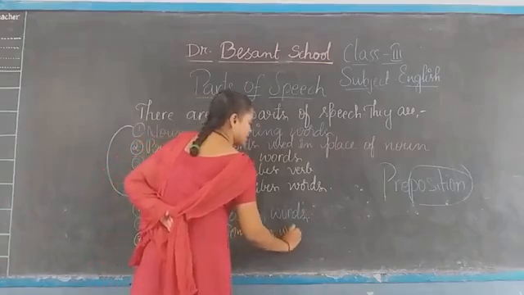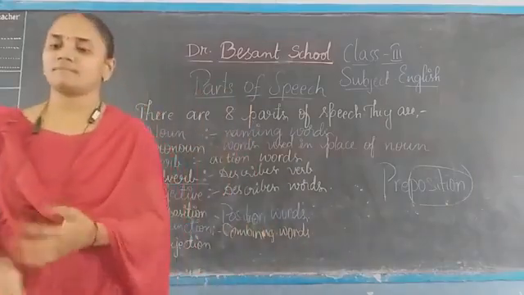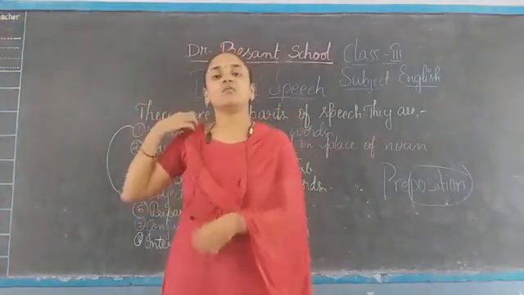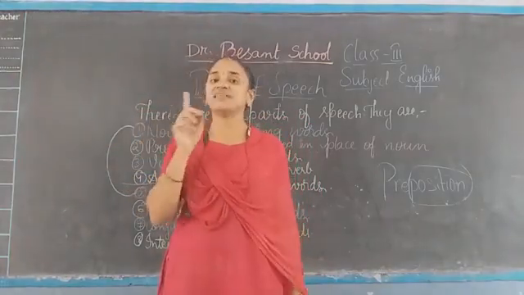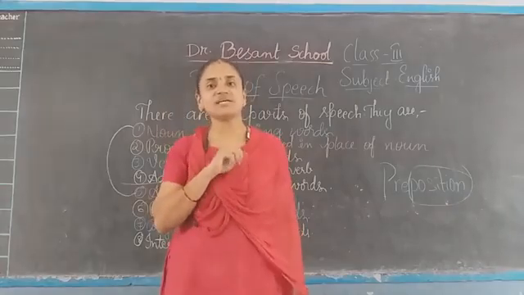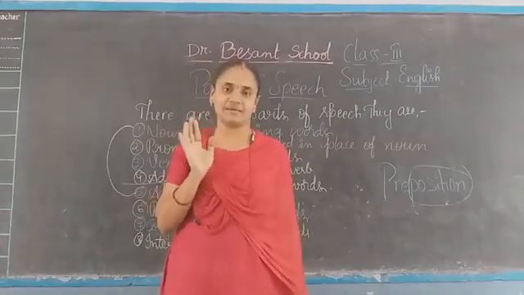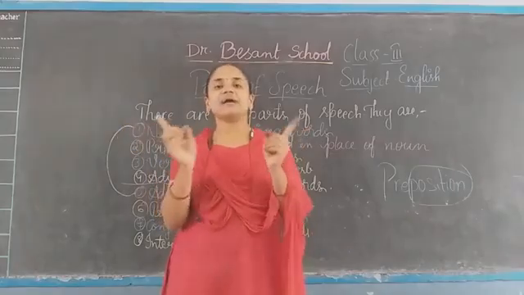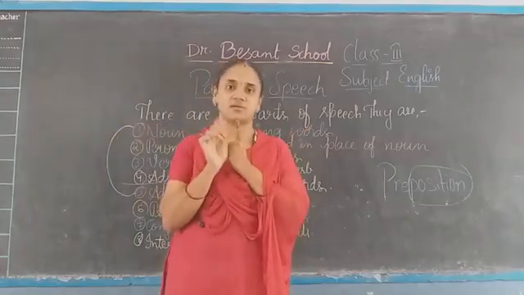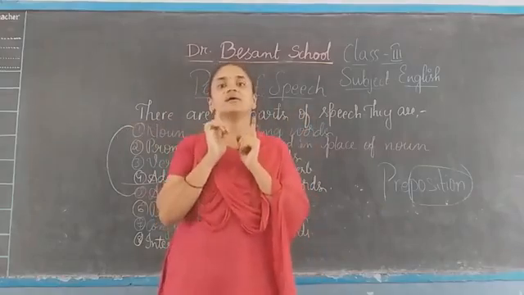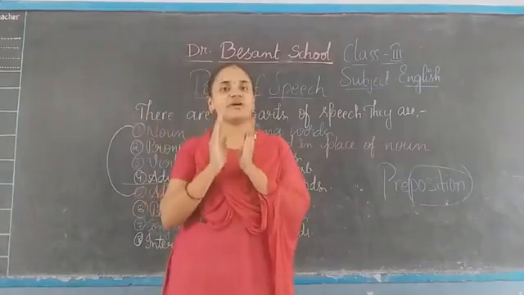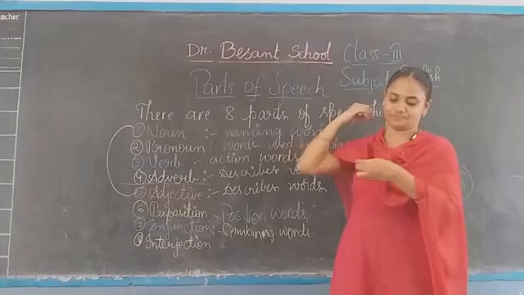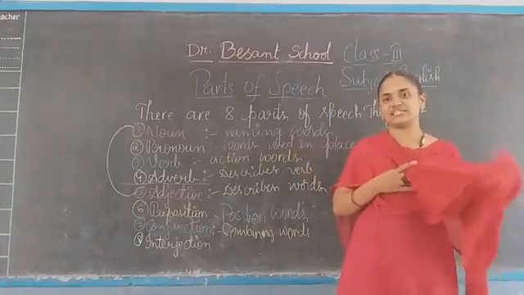Combining words means, suppose you see, the boy is crying. Why is the boy crying? Because his mother beat him. So the boy is crying because his mother beat him. The boy is crying is one sentence. The mother beat him is another sentence. I am combining these two sentences using because. So because is a conjunction. Understood?